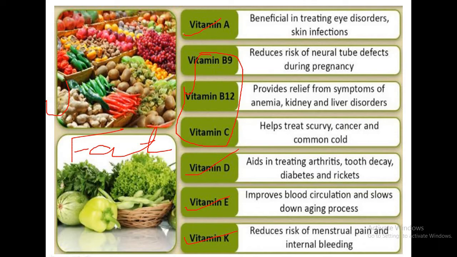So the vitamins which get dissolved in fat are known as fat soluble vitamins. Examples are vitamin A, D, E and K, whereas the vitamins which get dissolved in water are known as water soluble vitamins, that is vitamin B and C.